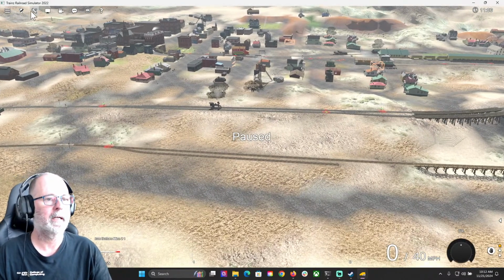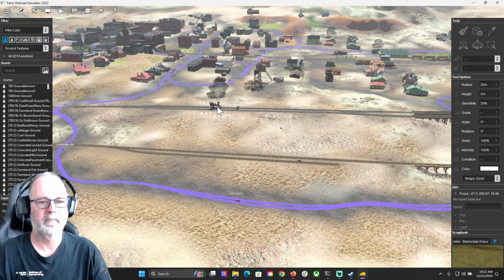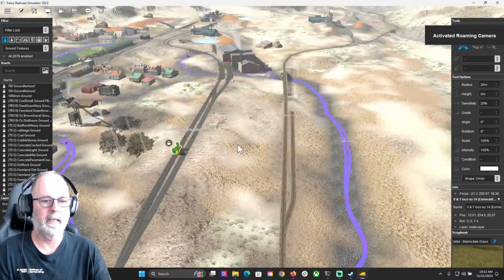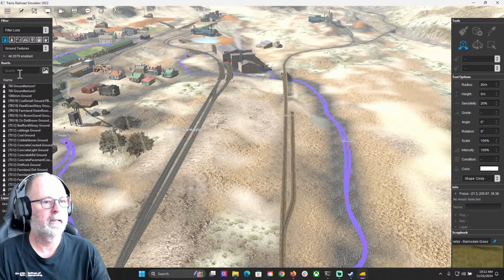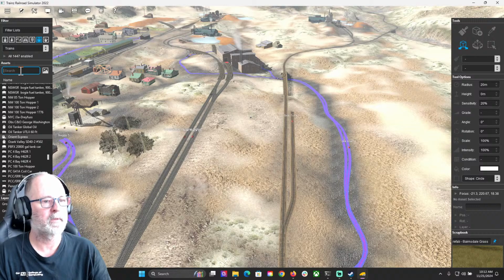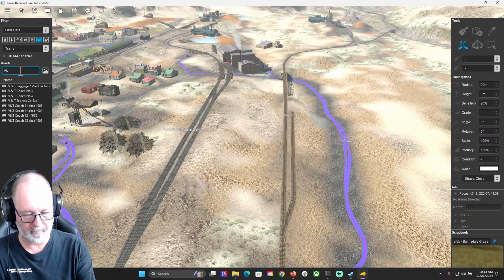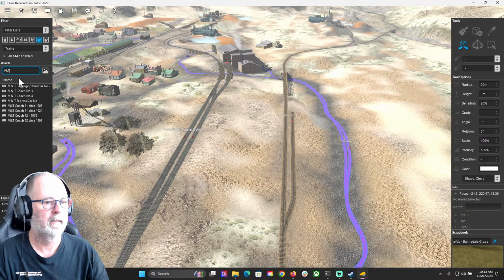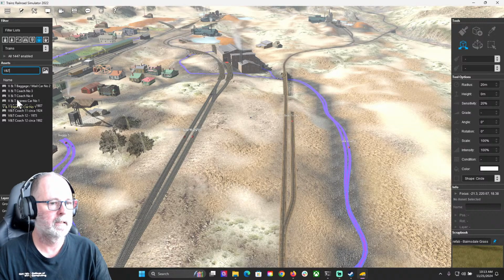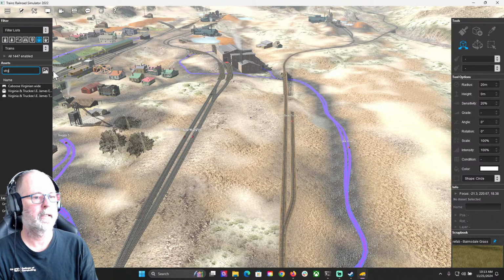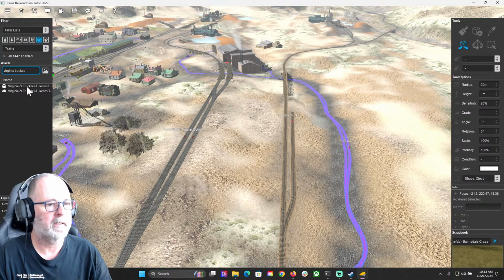Okay, so I'm going to go back into Surveyor, and I'm going to click on this train, and I'm just going to hit delete, and it's going to get rid of it. Now, I'm going to see what other Virginia and Truckee assets there are. I thought there was a V&T Reno in here, but I don't think so, maybe. Let's see, V&T. So for V&T, we have these coaches. Let's try Virginia and Truckee, there we go. Okay, so they just have the I.E. James.